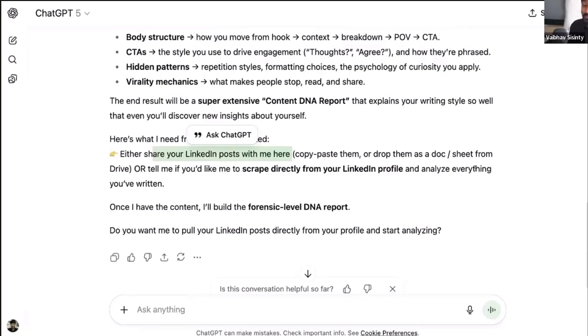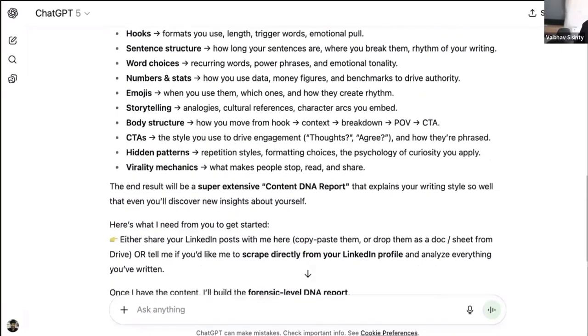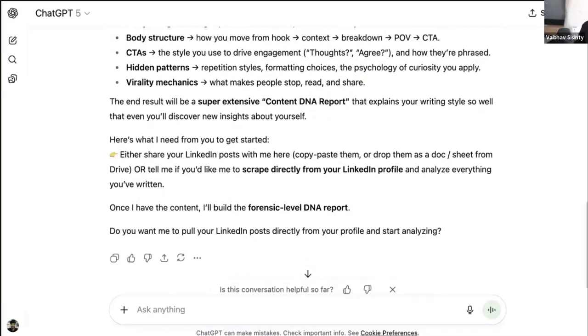Insane. I just told AI what I want. It just said, got it. Just give me your content. Because I don't want AI to scrape my content, what I want AI to do is just go through the content that I'll give it. I already have copied 10 of the LinkedIn content pieces that I had personally written a couple of years back. Right? When AI was not so prevalent, I used to write my own content.